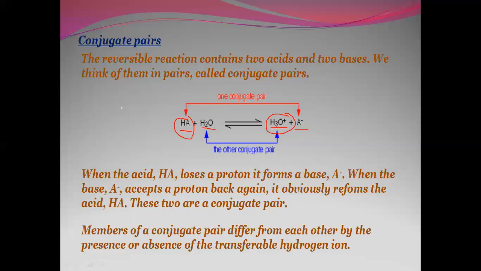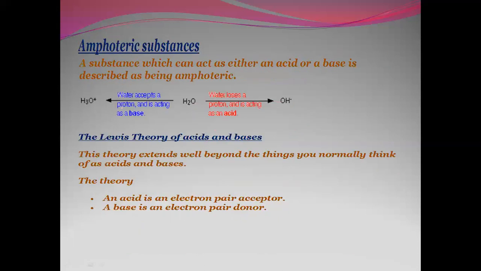The next thing we are talking about here, amphoteric substances. A substance which can act either as an acid or a base is called an amphoteric. So you can see water. Water can accept a proton and get converted to hydronium ion.